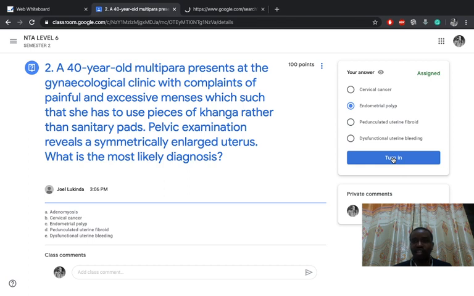If you press turn in, it means you submit your assignment, and we shall grade you accordingly. You can see your points. For example, if you score this, then you will be given 100 points or whatever the teacher will have put. And if you miss the question, the teacher will write here that you missed this question and give the correct answer.